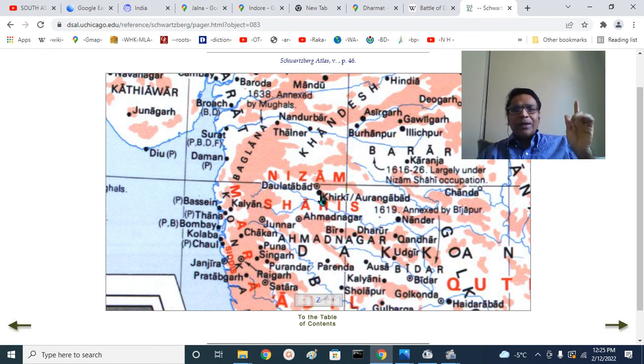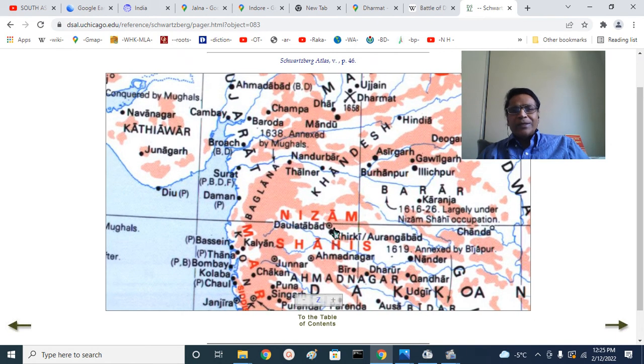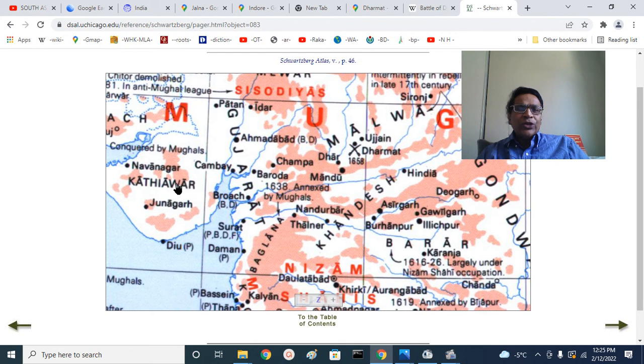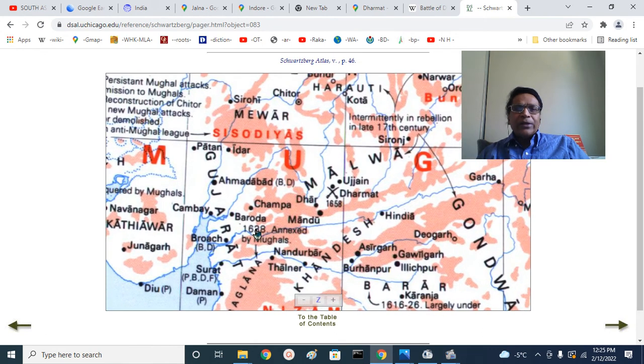So the name of Khirki was changed to Aurangabad. That is essentially Daulatabad, former Devagiri, the Yadava dynasty. In the Khandesh region, you can see the Tapti River, Burhanpur, Asirgarh, Gavilgarh Fort, Ellichpur. This is the Berar region. You can see Berar. This is the Khandesh region. This is Kathiawad, and this is Gujarat.